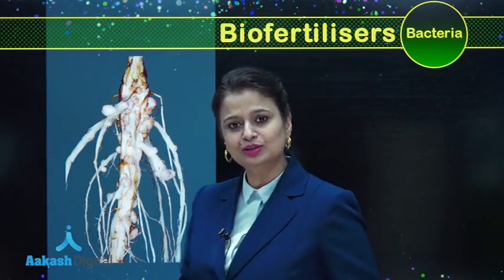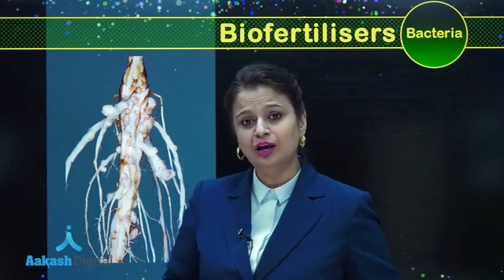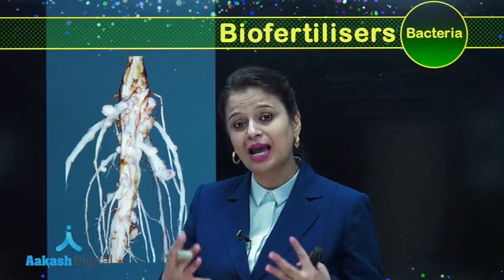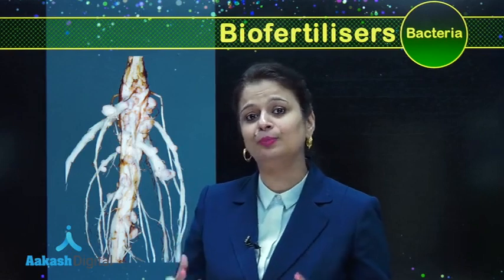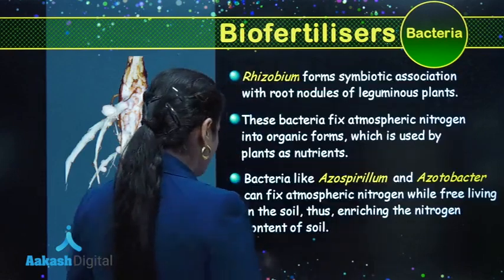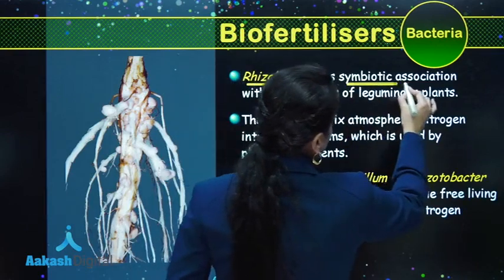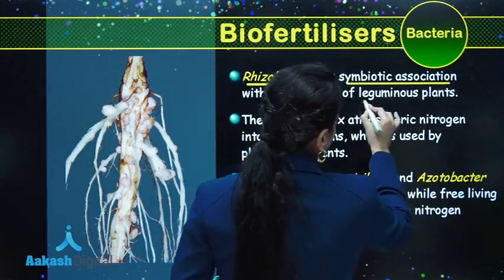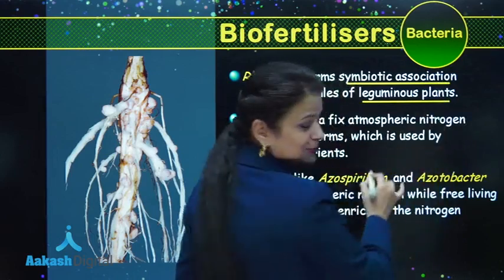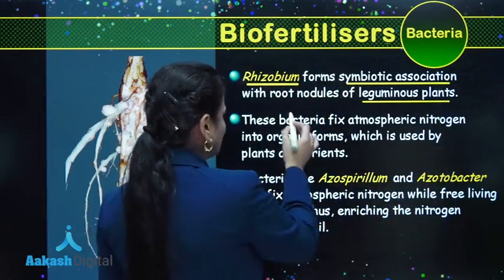In root nodules it performs nitrogen fixation which provides organic nitrogen to the plant.